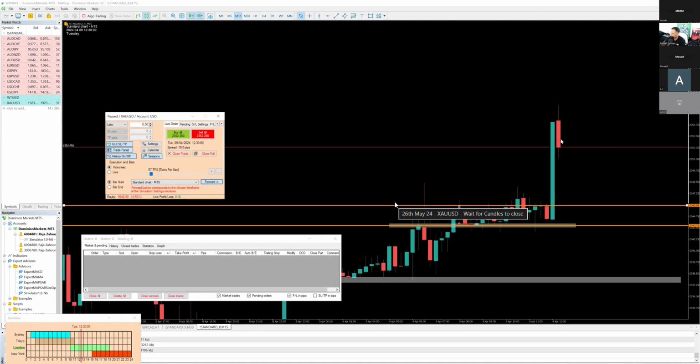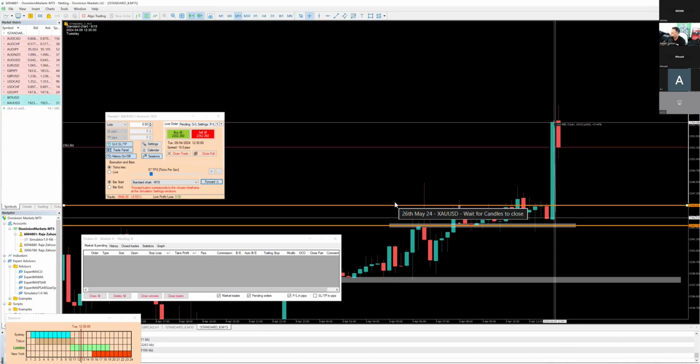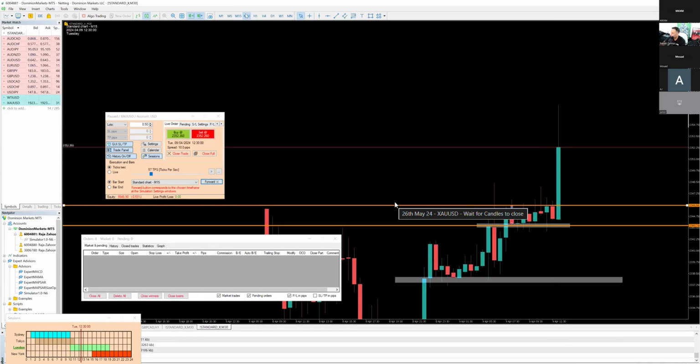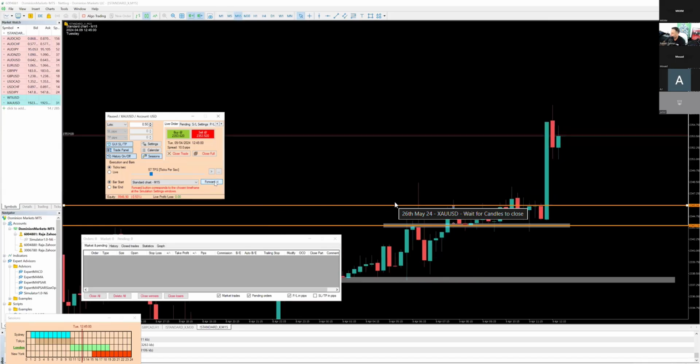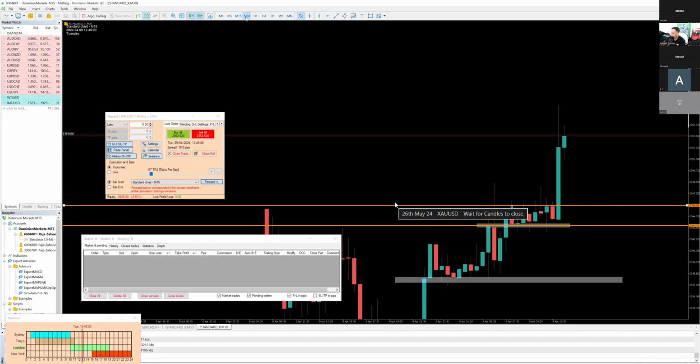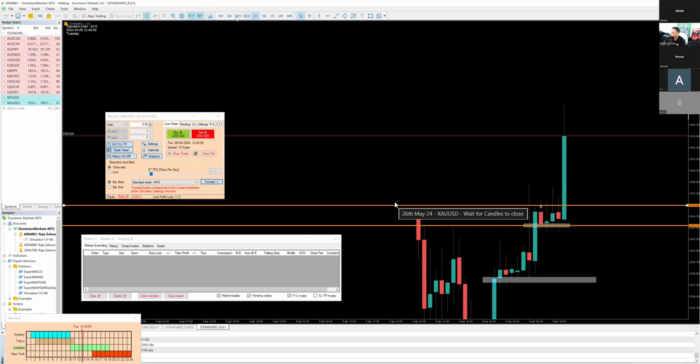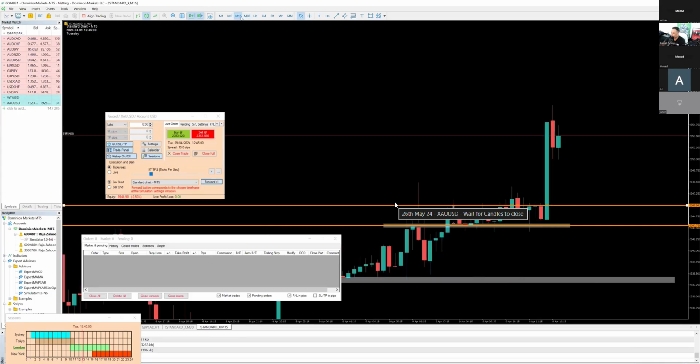Candle closed bearish. All we got to see is a support to form. How much was this move? This was a 100 pip move over here. So 100 pip 15-minute candle. Let's see how the next 15-minute candle closes. 15-minute candle has closed bullish. Looking at the 30-minute, whatever. 1 hour bullish, 15-minute candle has closed bullish.